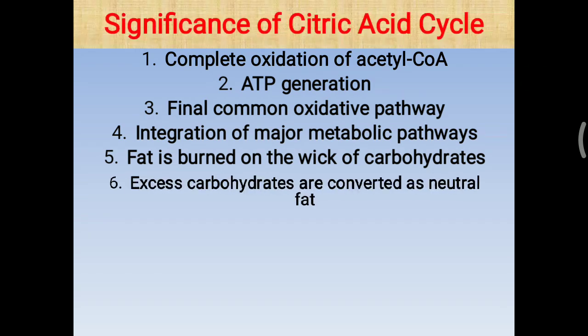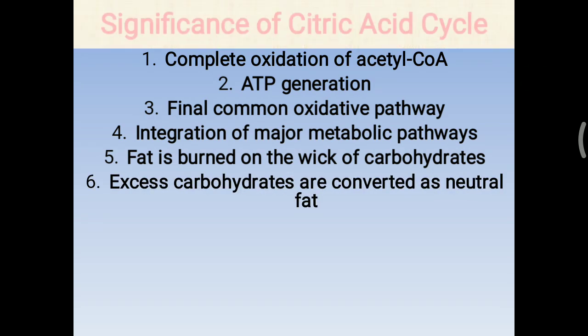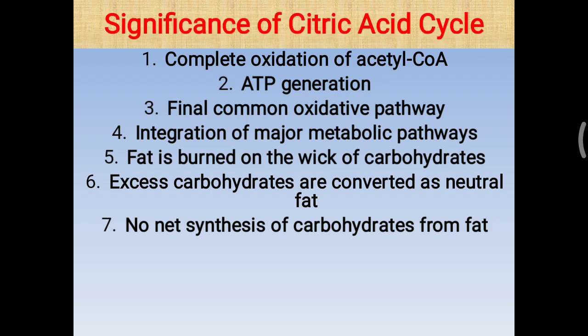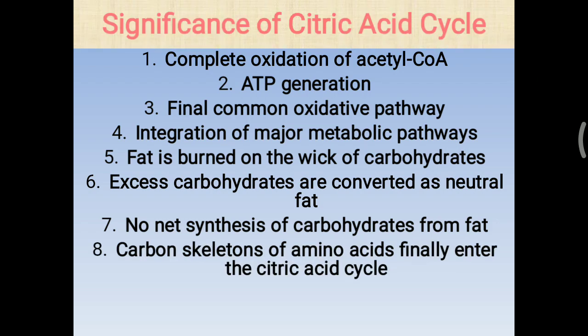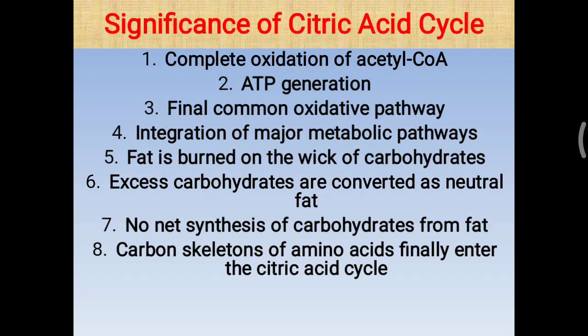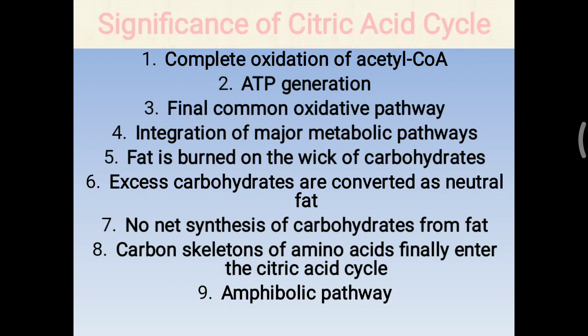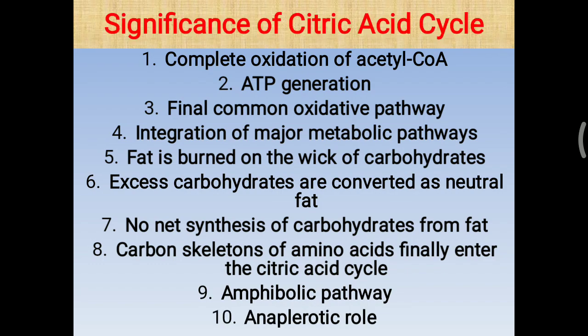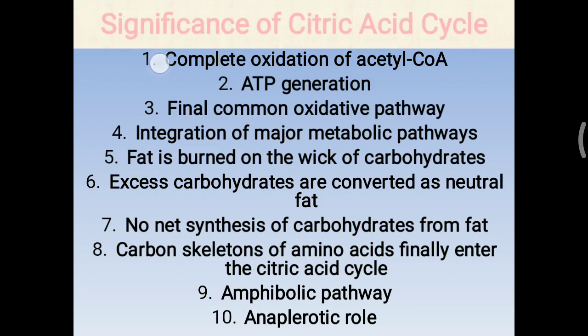Interestingly, excess carbohydrate can be converted into neutral fat, that is triacylglycerol, but there is no net synthesis of carbohydrate from fat. One more, the carbon skeletons of amino acids finally enter the TCA cycle, whether ketogenic or glucogenic, finally they have to enter the citric acid cycle. The TCA cycle is an amphibolic pathway; it is not purely catabolic or anabolic. And lastly, the anaplerotic role of the TCA cycle will all be discussed in the next video.